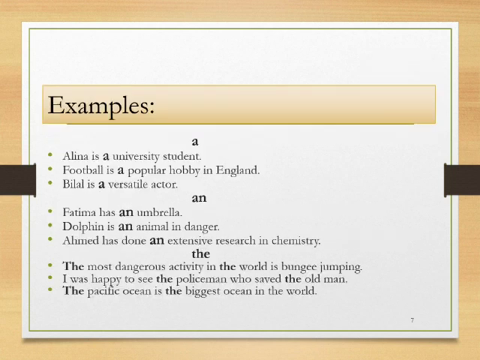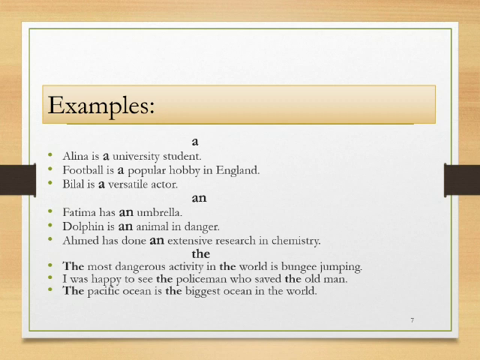Here are some examples. Alina is a university student. Despite having a vowel here, still we are using a. And that is because the sound of university comes like U. U is a consonant sound. The reason we are using a over here is the use of consonant sound.